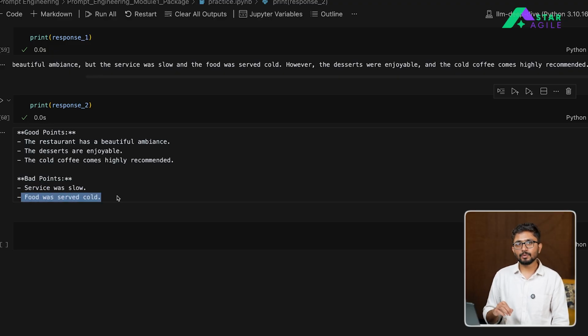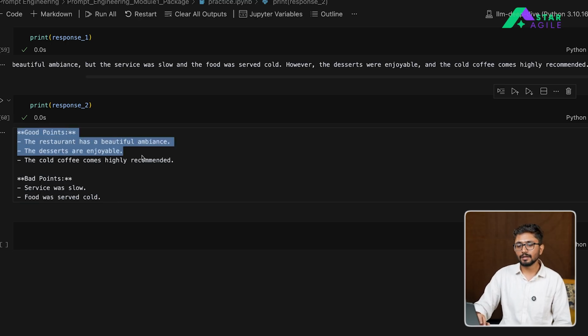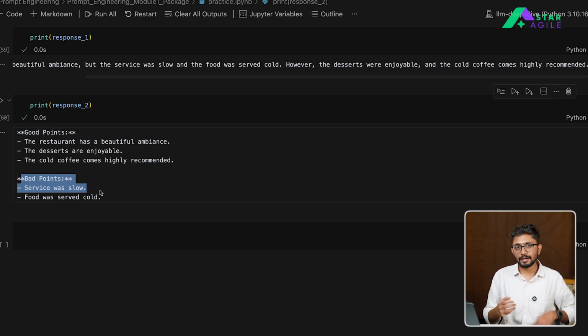So obviously, when you are analyzing these reviews, it will be much better to get the reviews in a way which filters out what the good things are and what the bad things are. So if I was designing, I would have gone for the second prompt because it clearly bifurcates what are the goods and what are the bad things about the service that we are offering. And that's basically what A/B testing means, right? You take different versions of the prompt, check the responses for those prompts, and pick up which is giving you more accurate and more reliable answers.